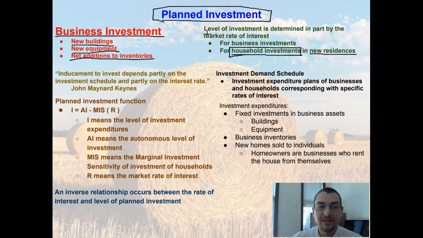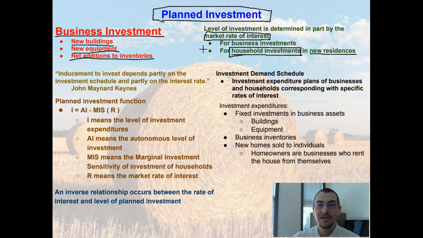So, the level of investment is actually determined in part by the market rate of interest. Think about it this way. A lot of times whenever a company goes out to buy a new good, say a new building, maybe they're going to spend $5 million on a brand new building. Are they just going to pull $5 million out of cash reserves? Sometimes they might. Other times they might take out a loan. Whenever you take out a loan, you get charged interest. So this market rate of interest will actually determine your additional level of cost.